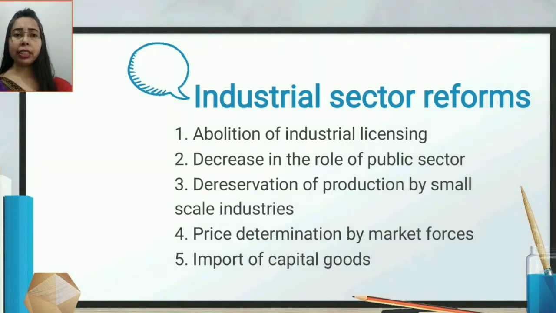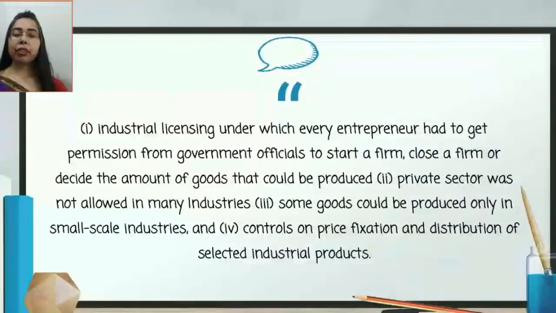So let's see a little detail about it. Industrial licensing, under which each and every entrepreneur had to get permission from a government official to start a firm, close a firm, or decide what amount of goods they can or cannot produce. Now this process was eliminated. The private sector was not allowed in many industries previously, but now the private sector can enter this field.